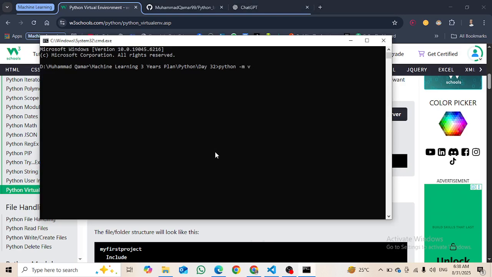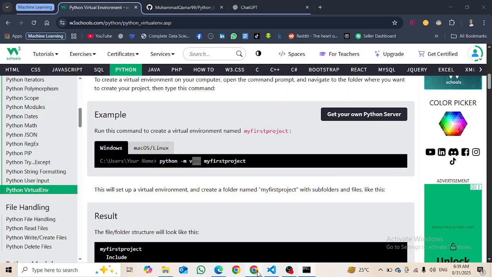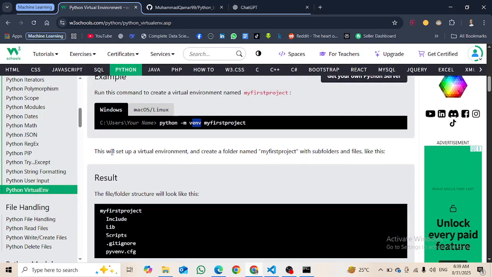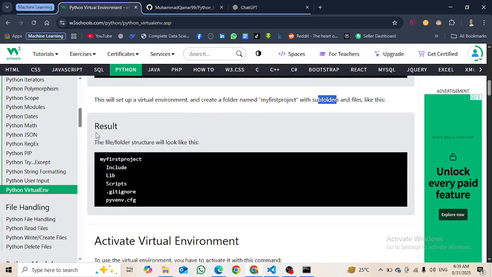-m, then venv, virtual environment, right? And then I'm calling it, let's say, my first project. Enter it. Let's see what happens. Okay, this will set up a virtual environment and create a folder named my first project with subfolders and files like this. The result will be like this. The file folder structure will look like this.